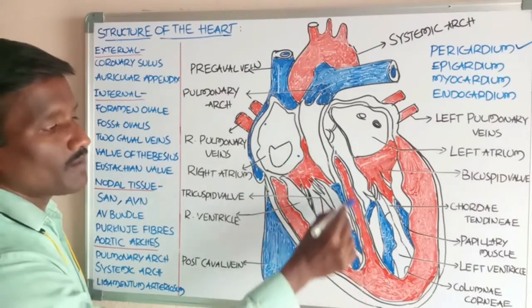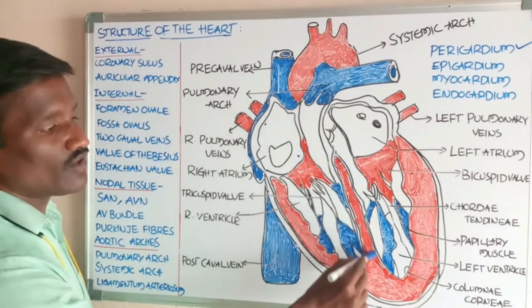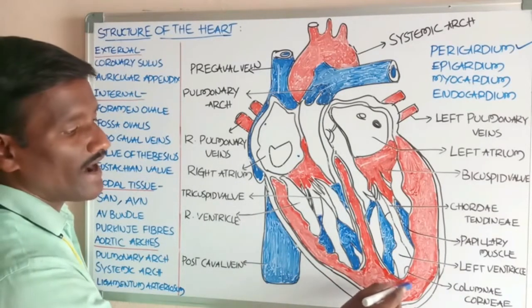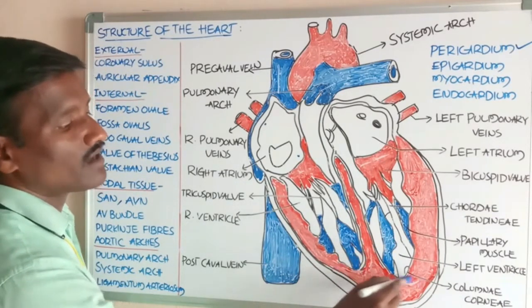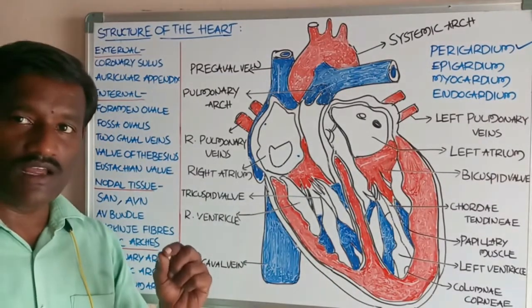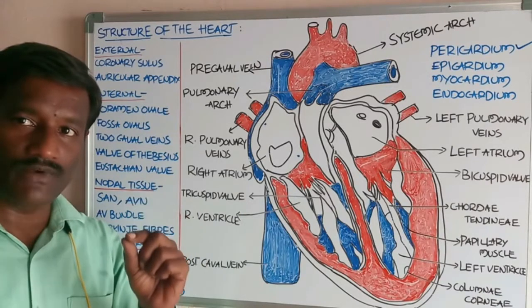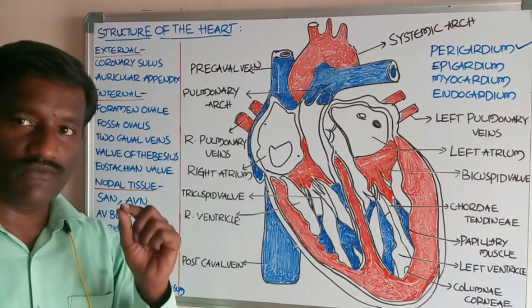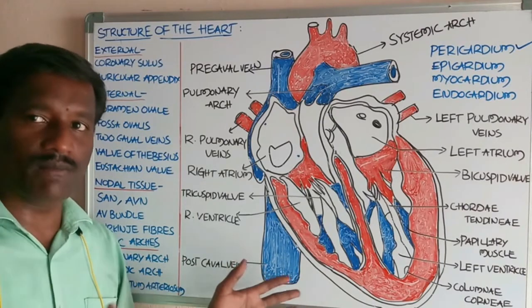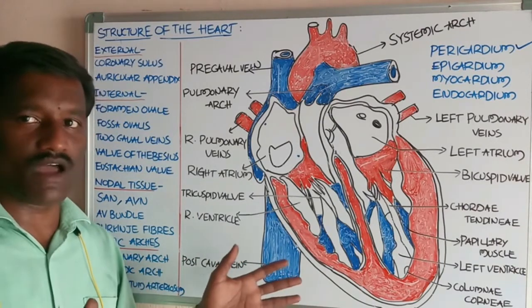It passes through the interventricular septum and finally divides into right and left branches. Okay, students, these are the right and left branches. They again divide into minute, smaller branches.